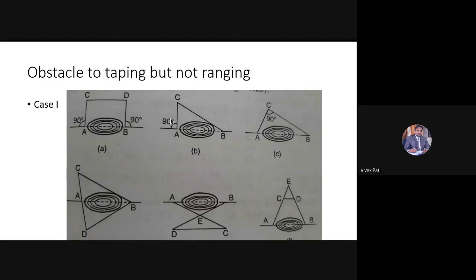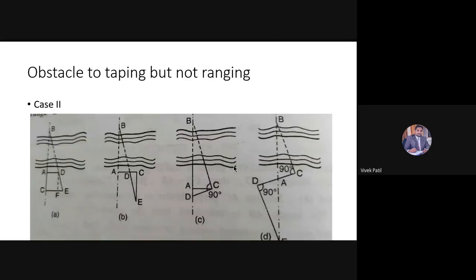So for this, these six different cases or methods were there, and we have discussed these six methods in detail. Then we went to the next part, case 2, in which we discussed method A and method B. Okay, any doubts regarding the part we discussed yesterday? Any doubts? No, sir. Okay.